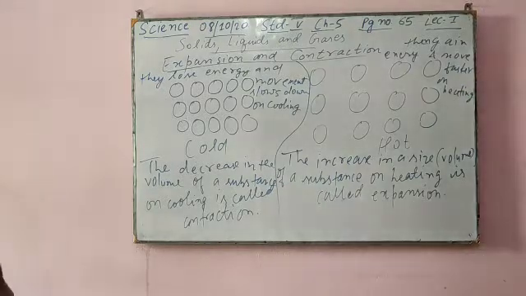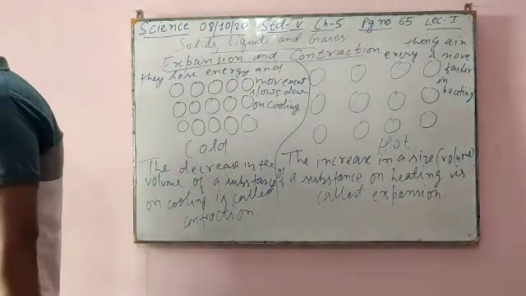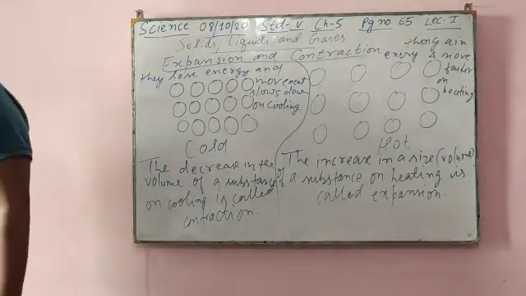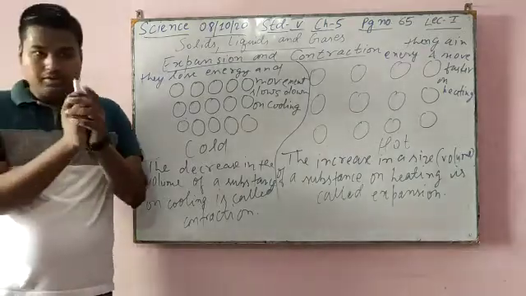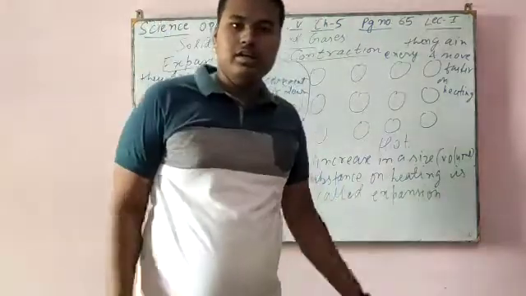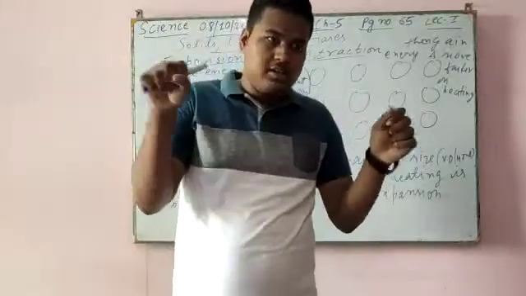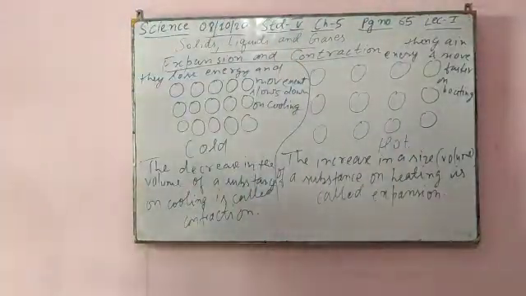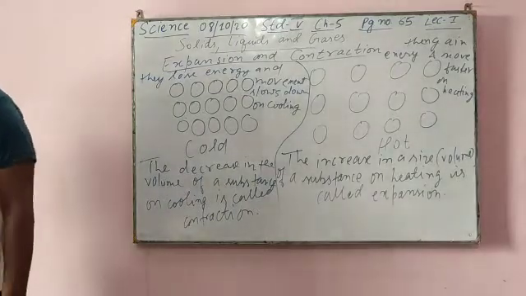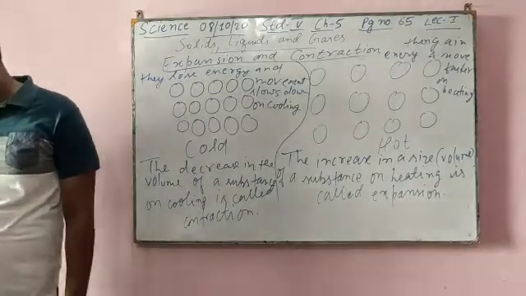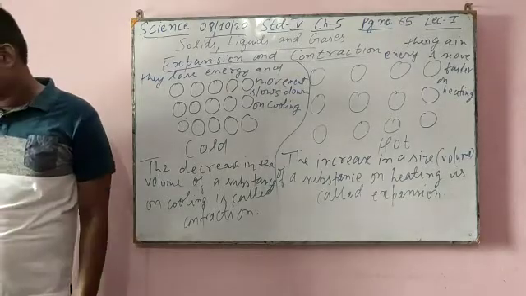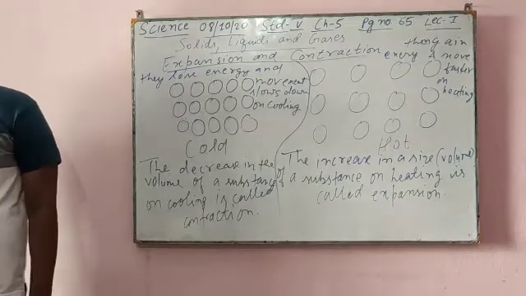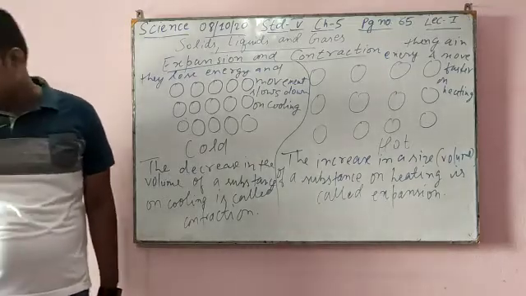Expansion and contraction are used to attach the heads of tools such as a pickaxe. If you have seen tools used for cultivating, this expansion and contraction is used to join the parts. The head of the tool has an iron ring into which the handle is inserted. The diameter of the ring is smaller than the thickness of the handle. On heating, the ring expands and the handle is inserted. When it cools, the ring contracts to its original size, fitting around the handle tightly.